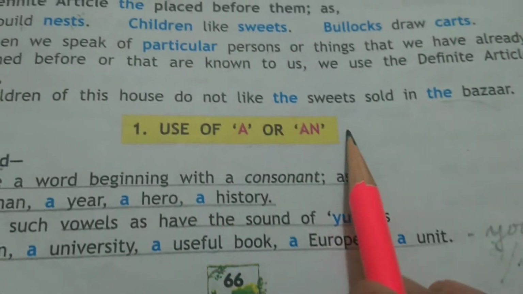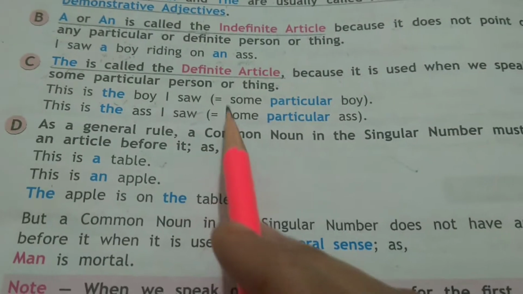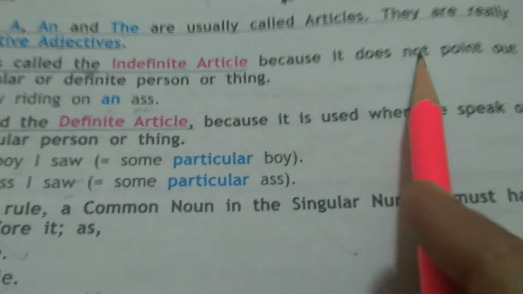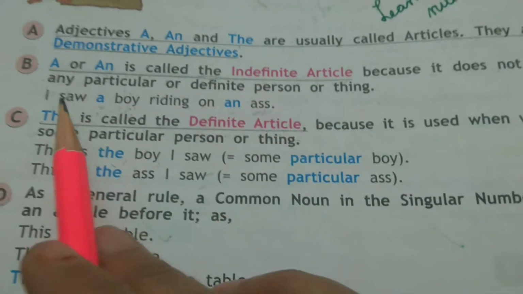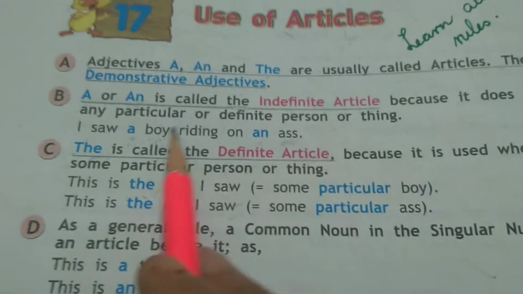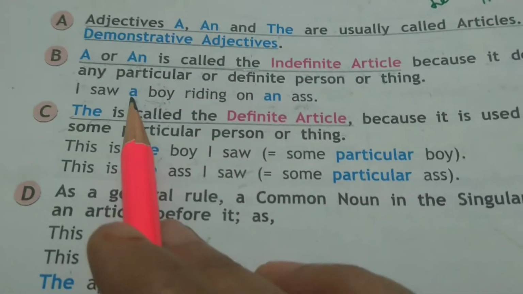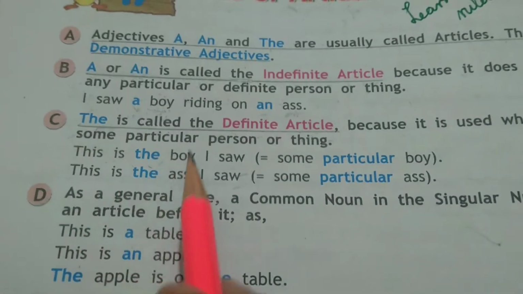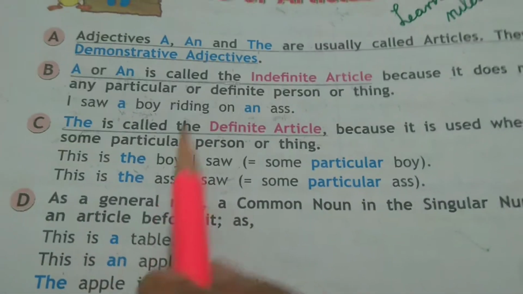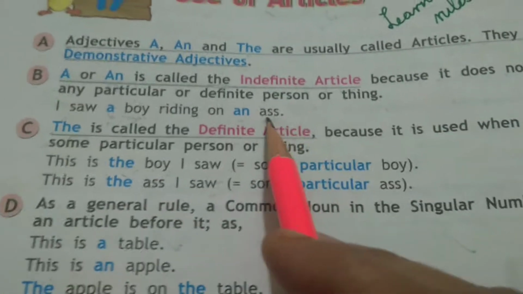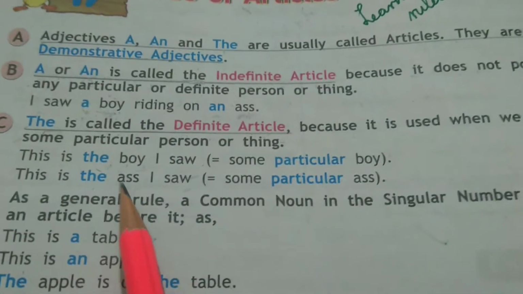Now, use of a or an. Before that, let me explain to you that a or an are indefinite articles. That means they do not point out any particular or definite person. Okay, I saw a boy. A boy here means any boy riding on an ass. But the second time when I talk about that particular boy, I'll say this is the boy I saw. That means when the second time I talk about that same boy, I will use the. Okay, when the second time I am using the same noun, I will write the before it.